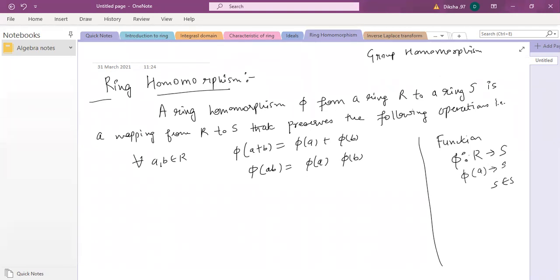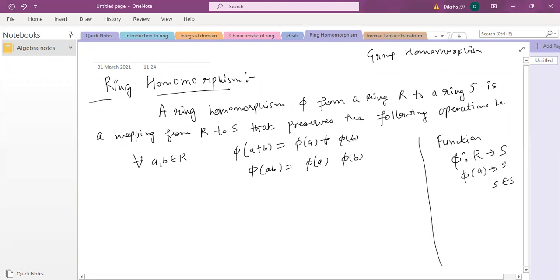Which mappings are known to be ring homomorphisms? Those that preserve the following operations, because in a ring we have these two underlying binary operations, addition and multiplication. So phi of (a + b) should be phi(a) + phi(b), and phi of (ab) should be phi(a) times phi(b). That means addition is preserved by phi and multiplication is preserved. What do we mean by the word preserve?